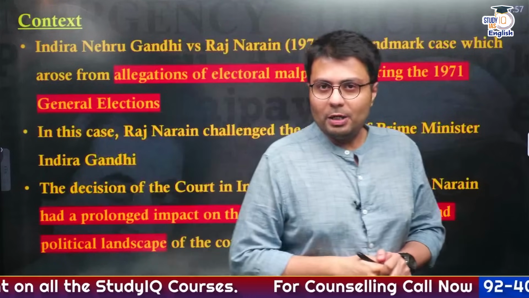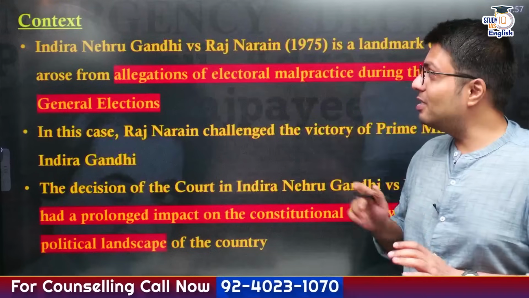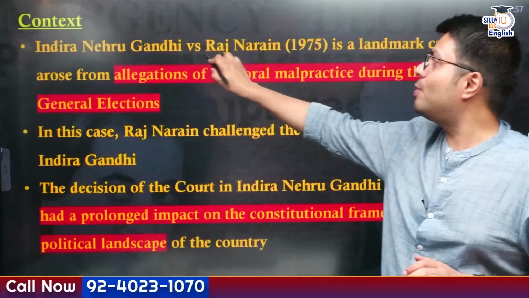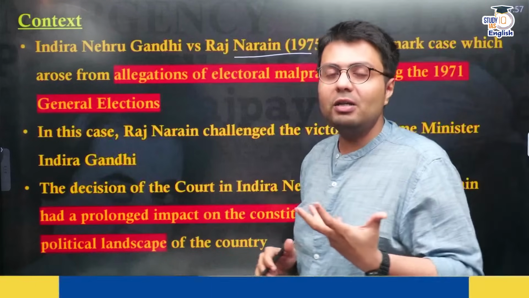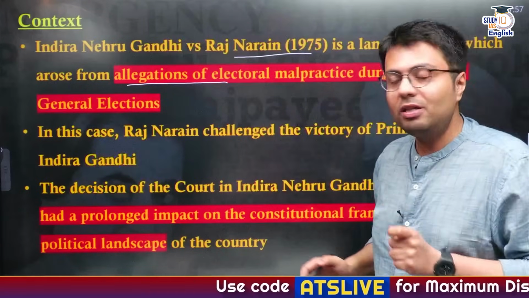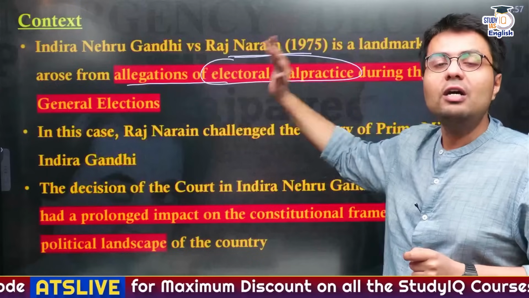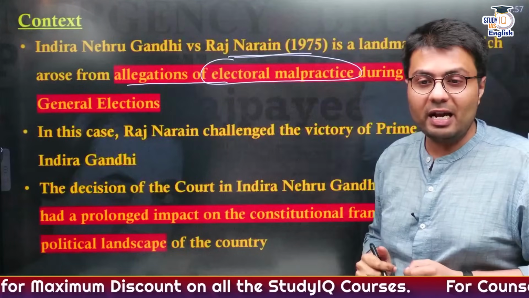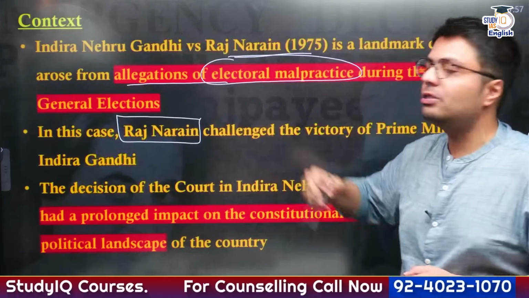Now let us come back to our today's discussion. Why are we discussing this particular case? This case is actually Indira Nehru Gandhi versus Narain of 1975, and it is a landmark judgment which arose because of allegations made against Mrs. Indira Gandhi for electoral malpractice which she might have done during the 1971 general election, and this allegation was made by the challenger who was Narain.